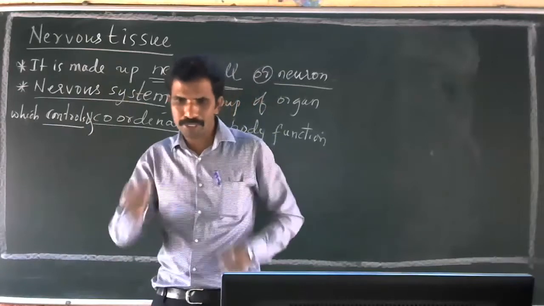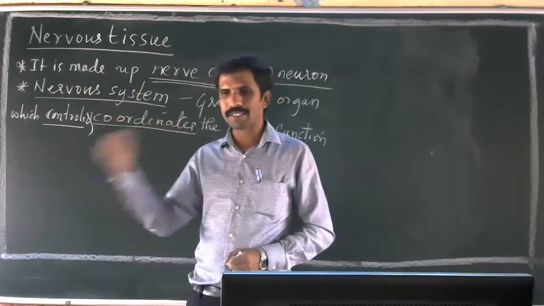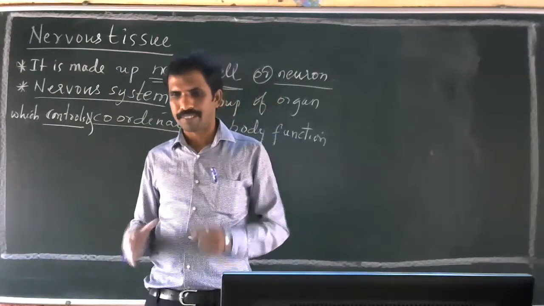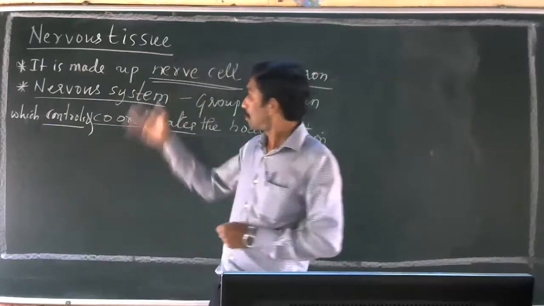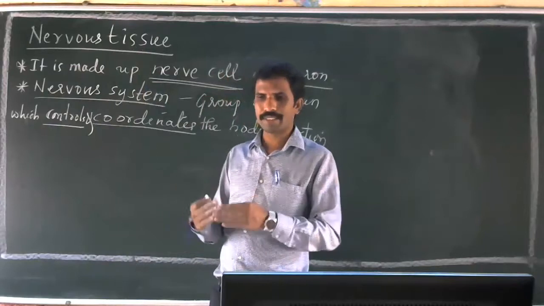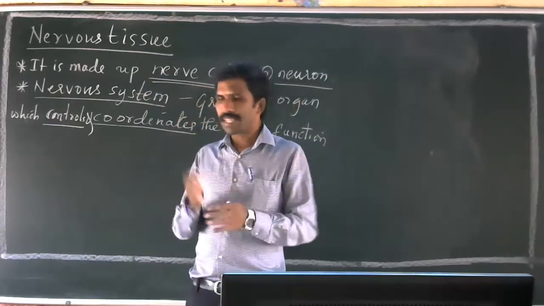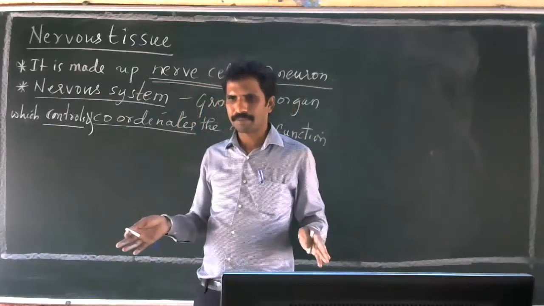Your bones and muscles coordinate and help in moving. All this happens at a time. Why? Because of our nervous tissue. They communicate. They send the message to the brain, and the brain controls all this activity.